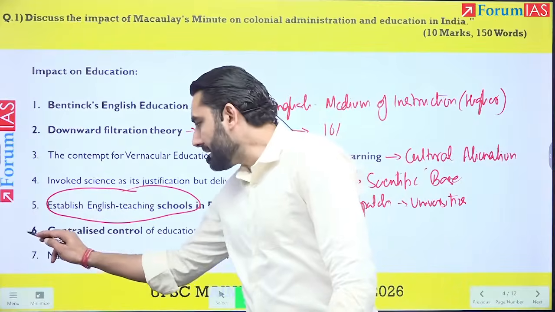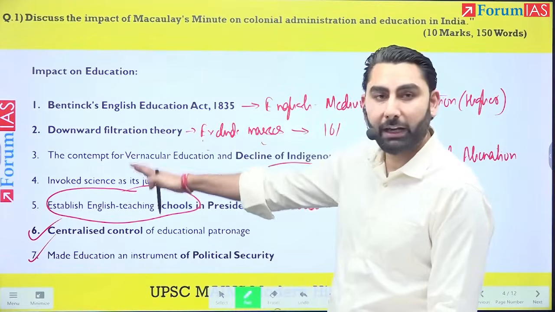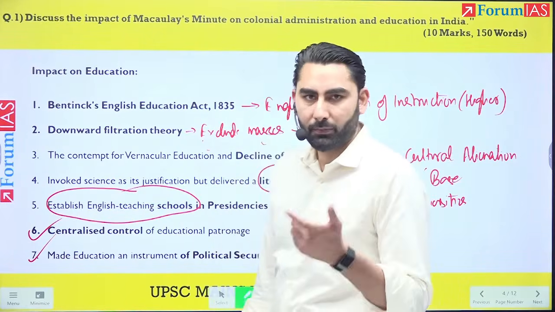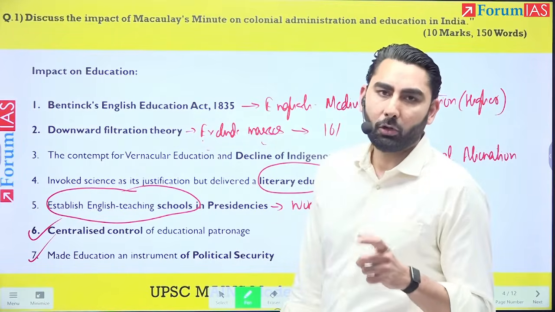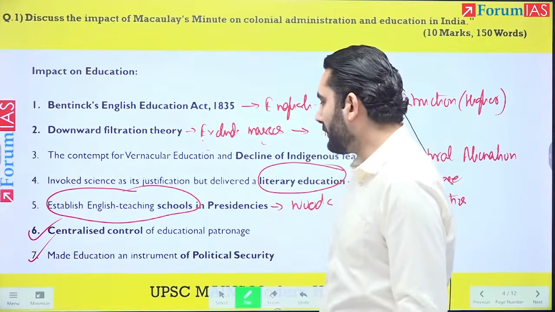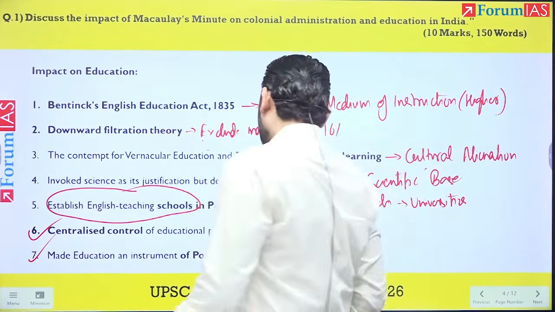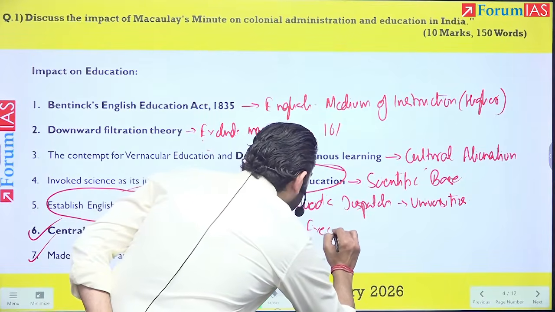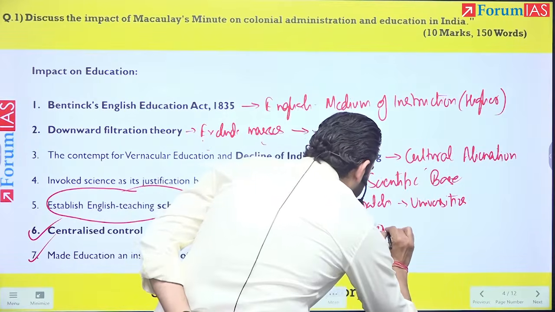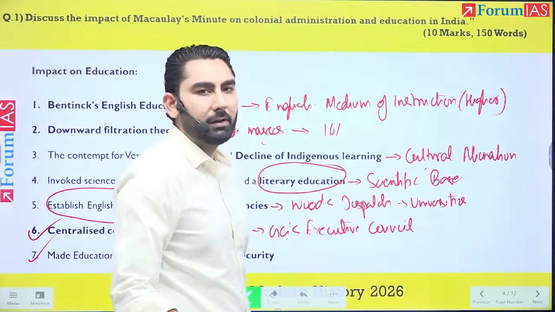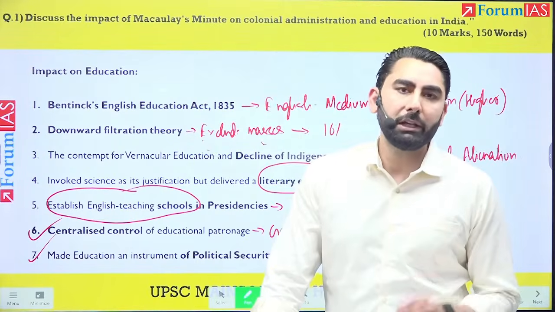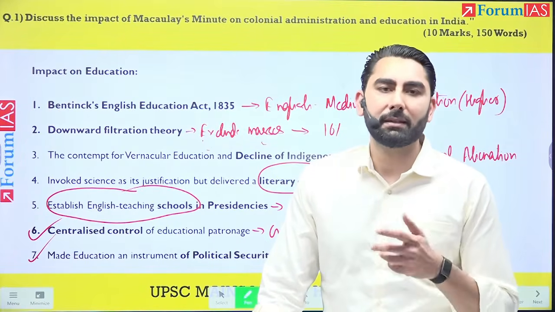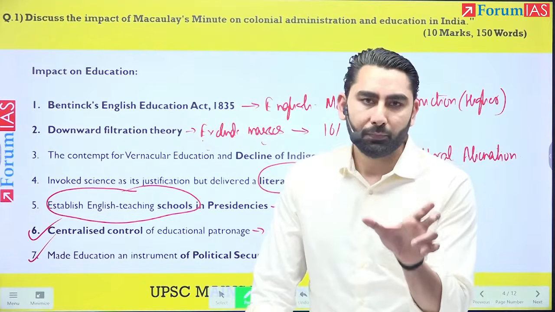Now, if you would have missed any of the above, and if you could have written these 2 points, then it would fetch you much more marks. If you go through the text of Macaulay's Minute, or if you have studied about it, you will know that it completely bestows the function of education on the Governor General's Executive Council. That Governor General and his council will be solely responsible for deciding on education. So what was a decentralized system in India has now been completely centralized.